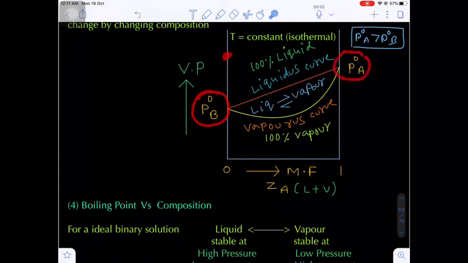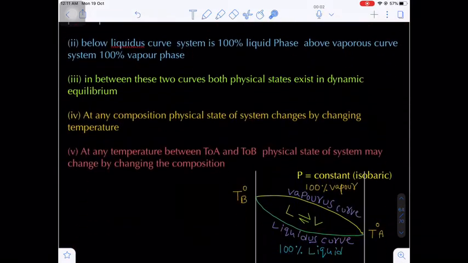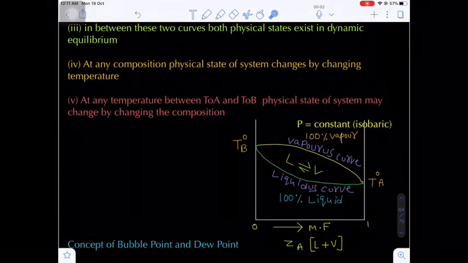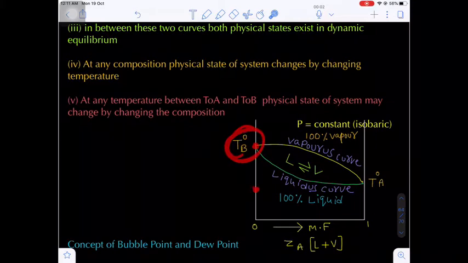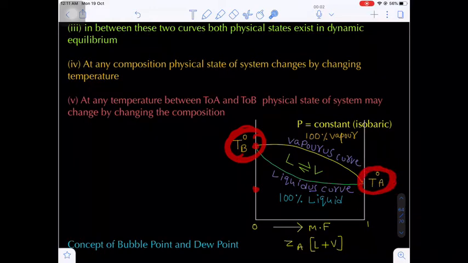Okay, component A possesses high vapor pressure, that's why it possesses a low boiling point. Are you getting my point? That means the boiling point and vapor pressure curves are inversely proportional. Here you see the component liquid B has a high boiling point because it has low vapor pressure. Liquid A possesses what? Low boiling point because it has high vapor pressure.